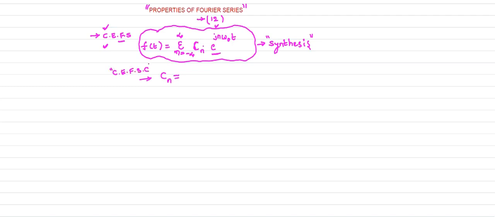In trigonometric expansion, A0, An and Bn are the Fourier series coefficients. Similarly, here Cn is the coefficient. How can you find this Cn?